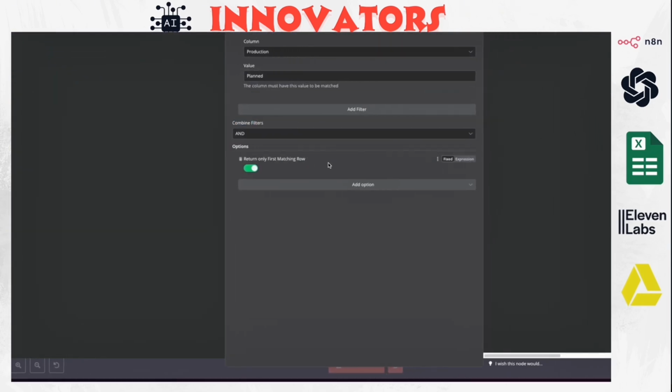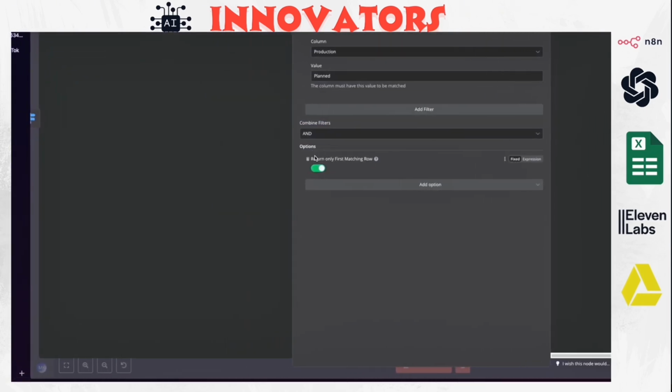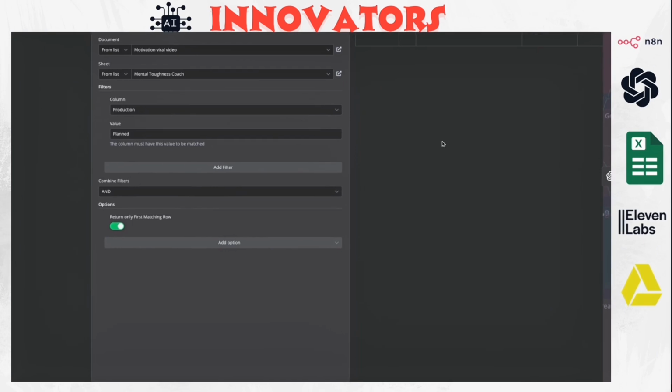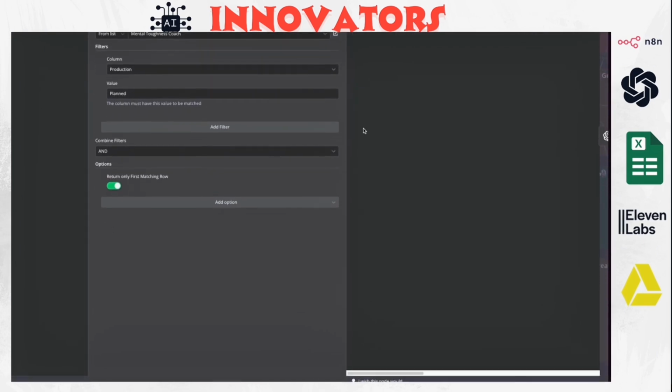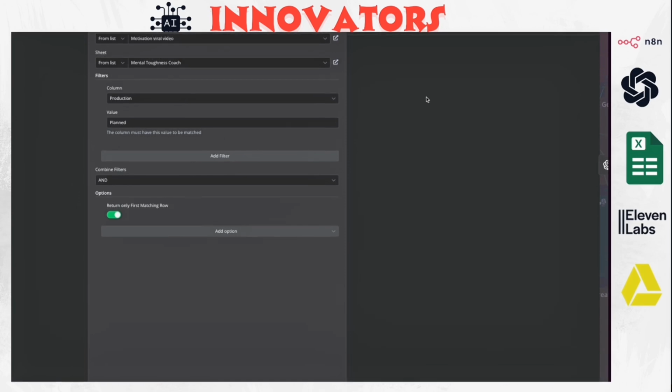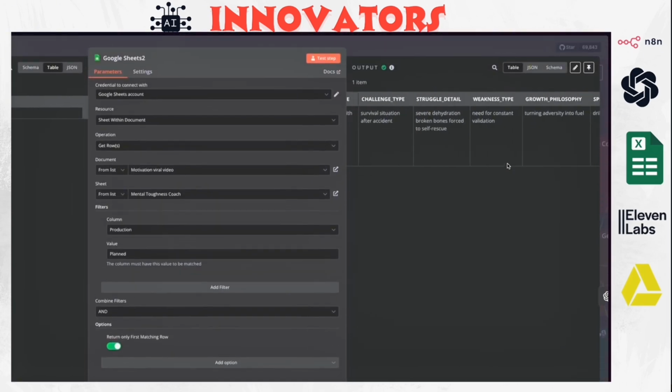We also add the option to only return one matching row, so we don't get many rows. We only need one row, the first row that is blank, and that's what it's going to get. As you see here, it got this video, the one that we already finished with, and you see it's the production plan. It got all these variables that we're going to use for the next node.